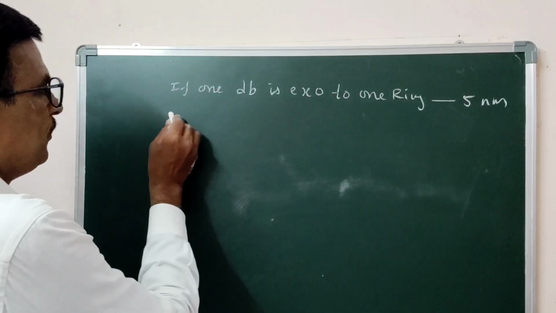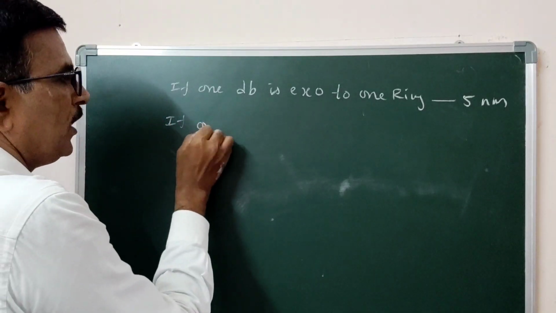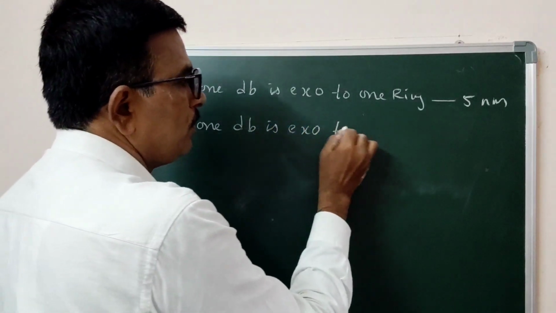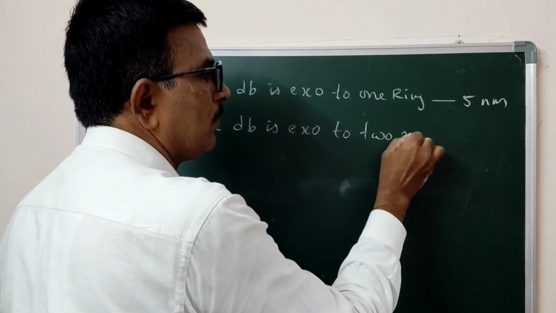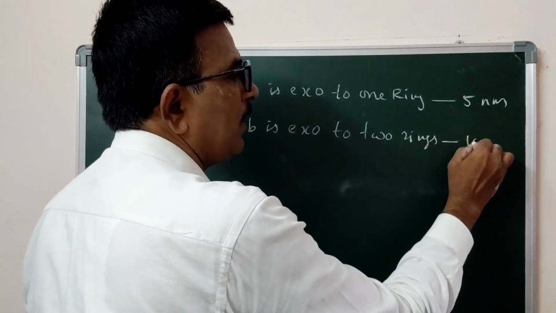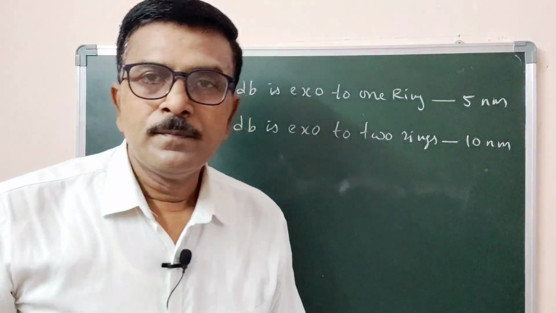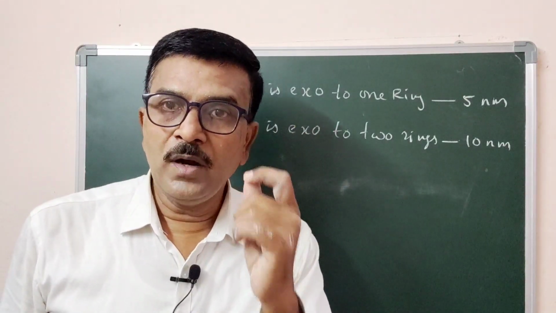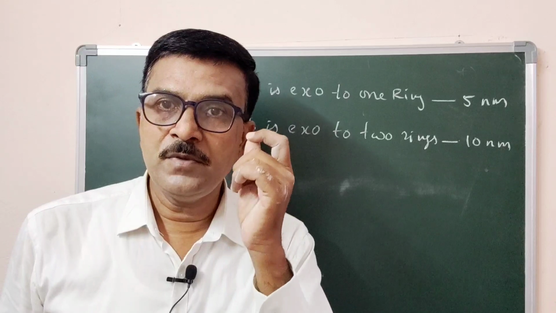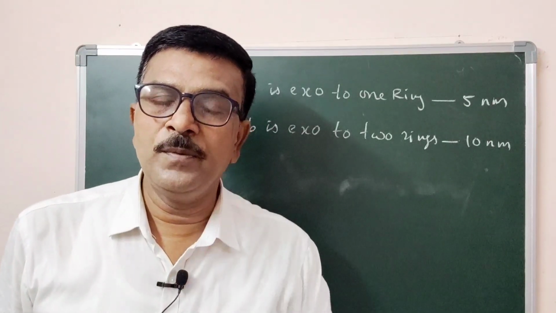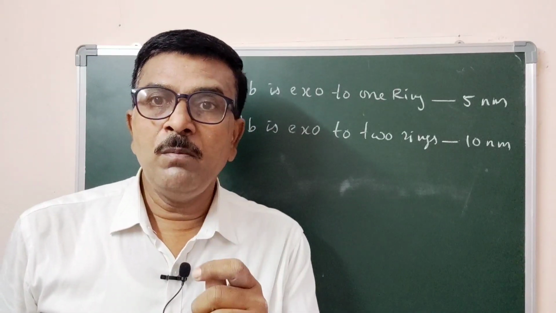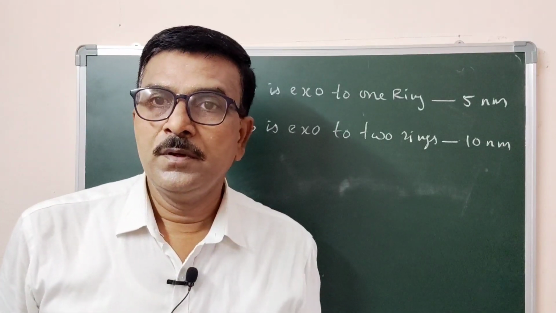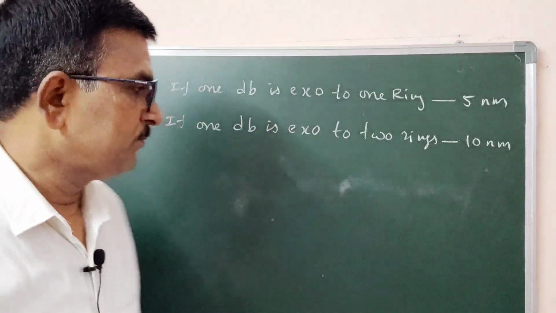Now if one double bond is exo to 2 rings, 10 nanometer. You see, in the previous case, one double bond of the conjugated system exocyclic to one ring gave 5 nanometer. If one double bond of the conjugated system is exocyclic to 2 rings, its effect will be 10 nanometer.